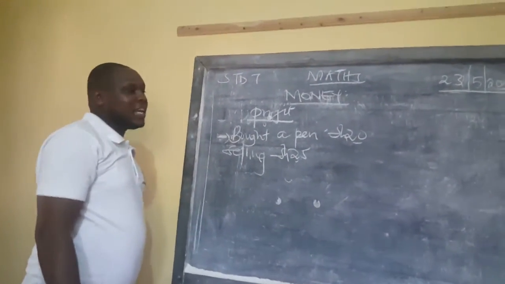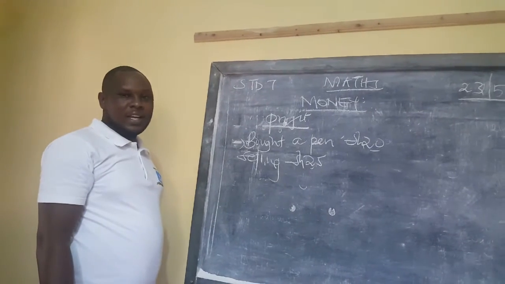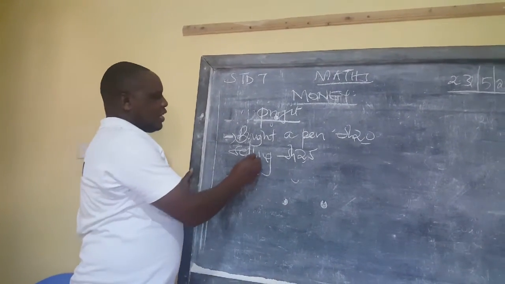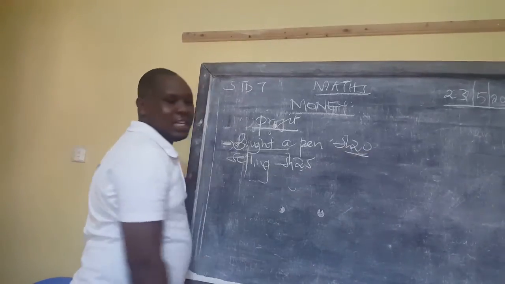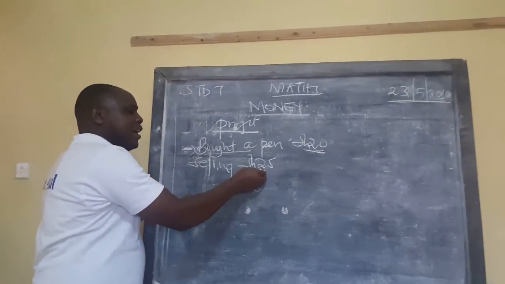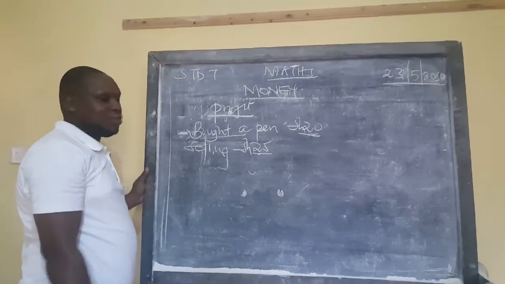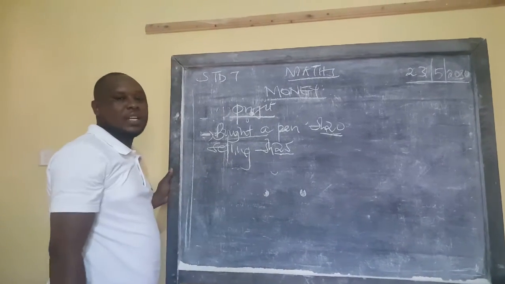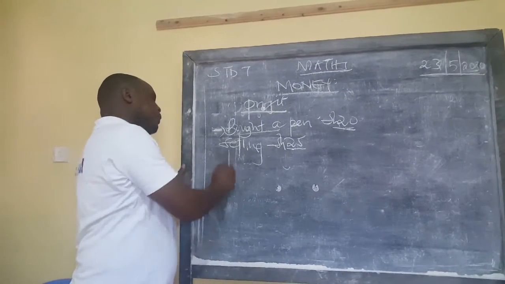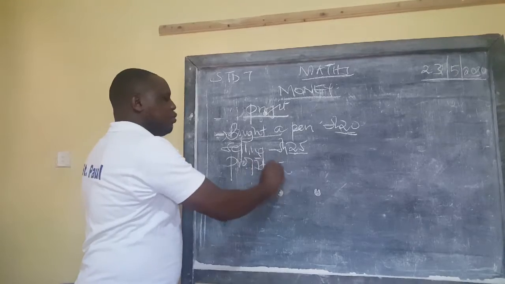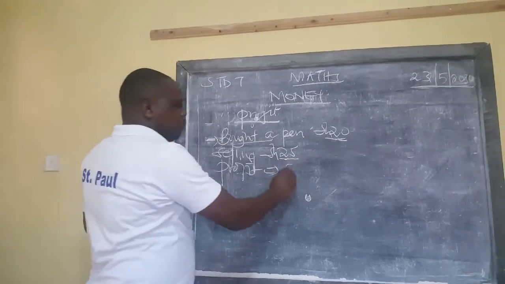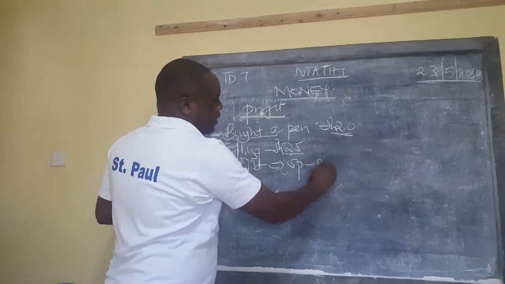Learner, in this case, you have made a profit. You bought the pen at 20 shillings, which is lower than the selling price. You have sold that pen at 25 shillings. So what profit have you made? Now the profit that you have made will be equal to the selling price minus buying price.